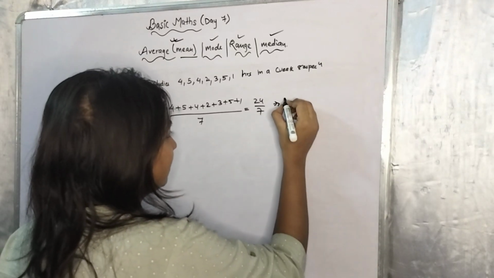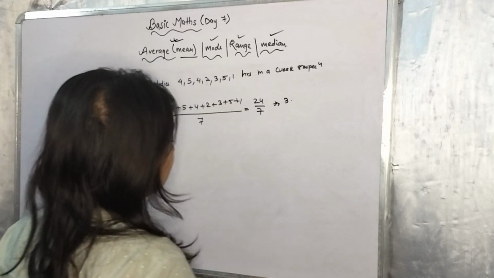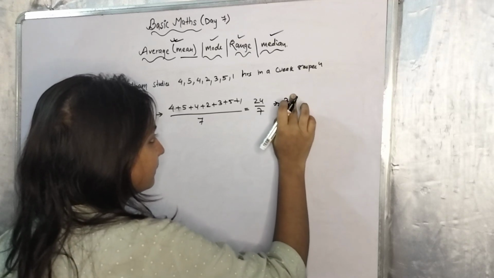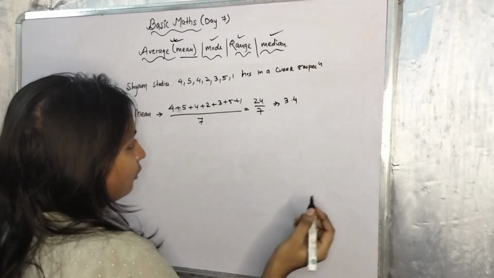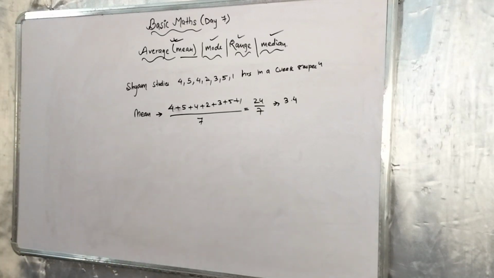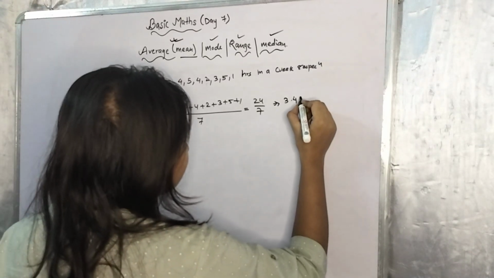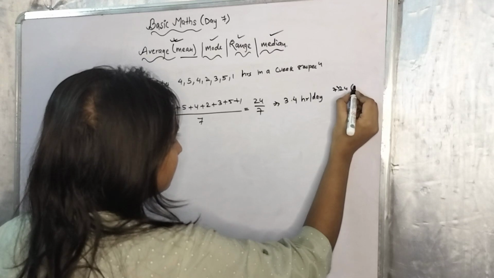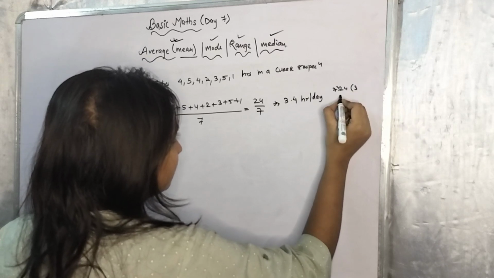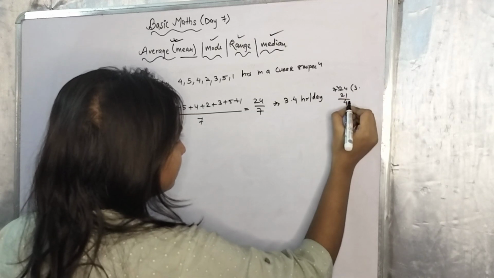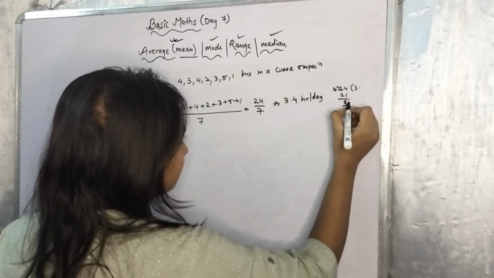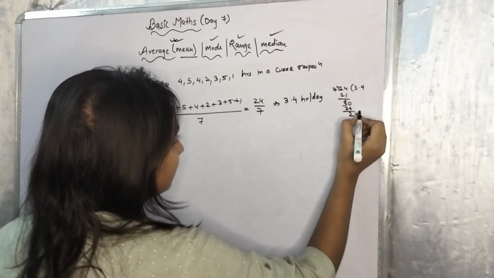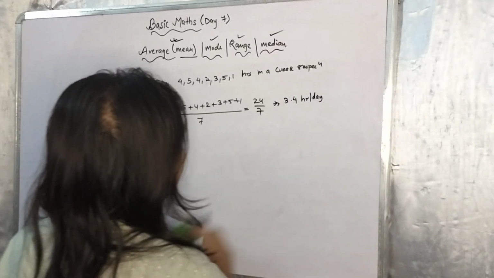7 3s are 21, so 3 point something. 7 1s are 7, 7 2s are 14, 7 3s are 21, 7 4s are 28. So 3.4. On an average, he studied 3.4 hours per day. 24 divided by 7: 7 1s are 7, 7 3s are 21, and the division will keep continuing, so we won't get an exact answer. So this is our approximate average.